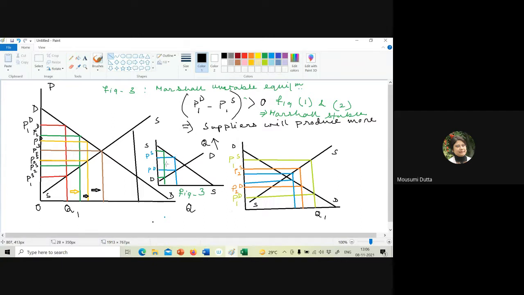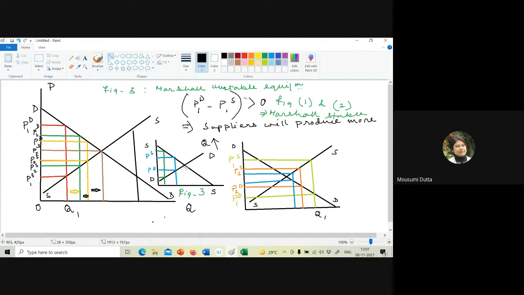However, as I am reducing my quantity, the gap between PS and PD is increasing. That is, we are moving away from the equilibrium, which means figure 3 is indicating an equilibrium which is unstable in the Marshallian sense.